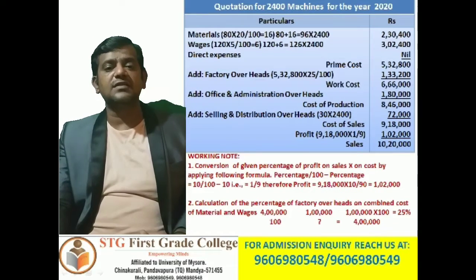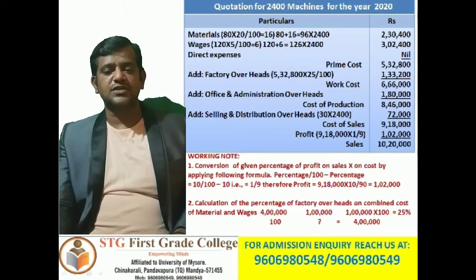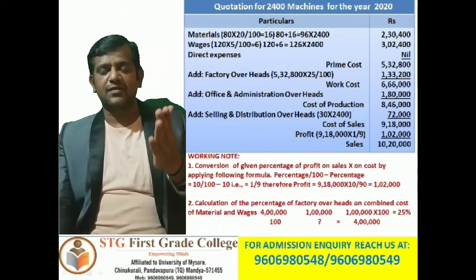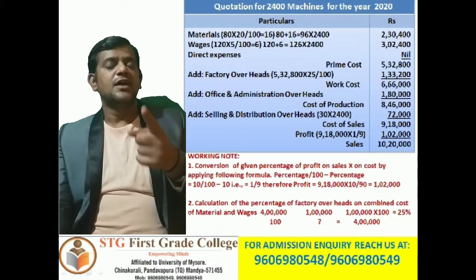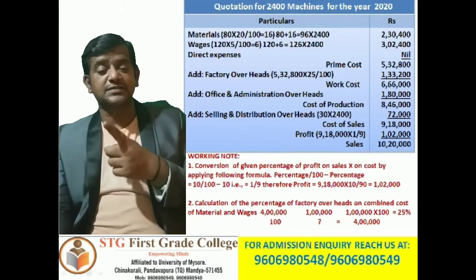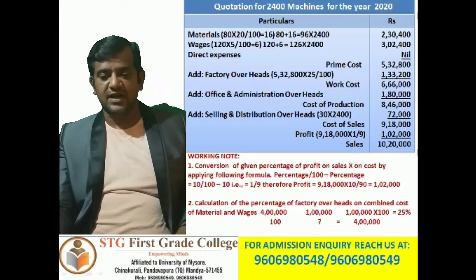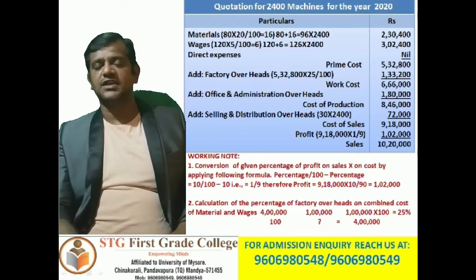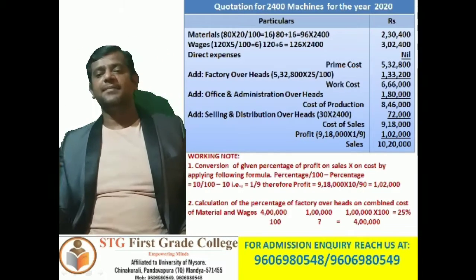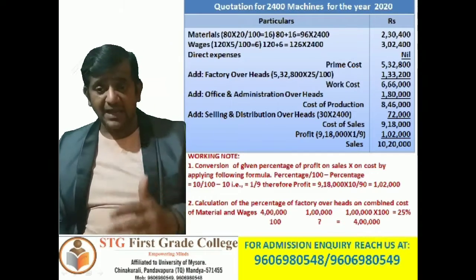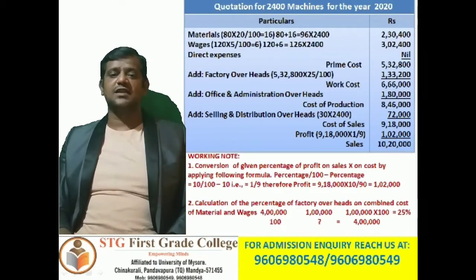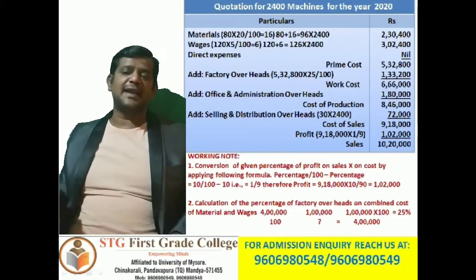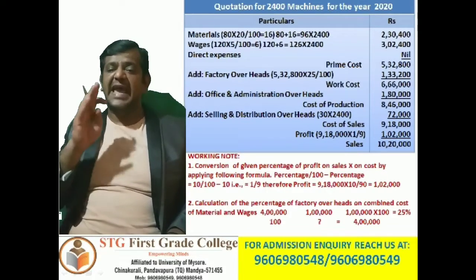Clear? If you look at the problem, he said there is no change in the office and administration overheads, or nothing has been given. You can look at point number 6, I believe. In point number 6 of the question he has said other expenses will remain unaffected by the rise in the output. So office and administration overheads is not changed at all. So directly 1,80,000 there also. Now add this to work cost: 6,66,000 plus 1,80,000. So cost of production is 8,46,000.